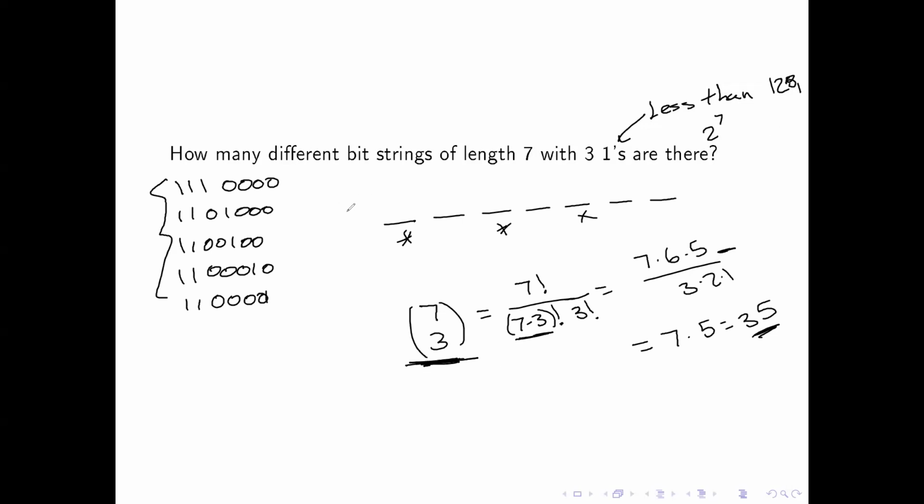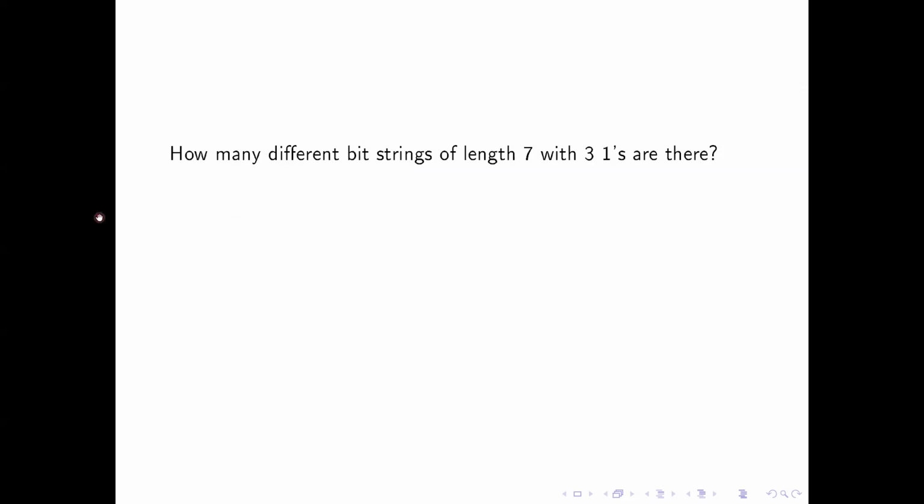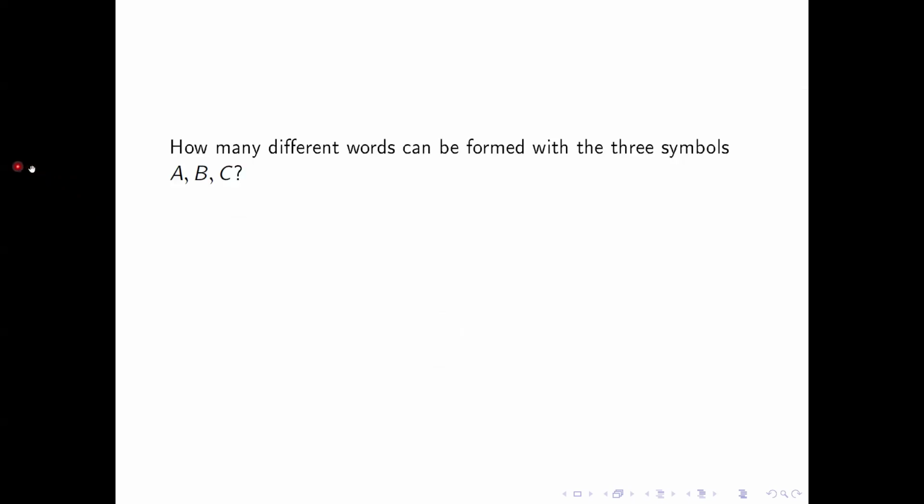Now, let's look at another example that's a little bit different. Again, we'll continue this idea of some basic combinations. So we're going to create what we call words. Truth is, when I say words, a word is simply a string of characters. So you could call these, how many different strings can I form from the characters capital A, capital B, capital C, if you want to do it in computer science terms.